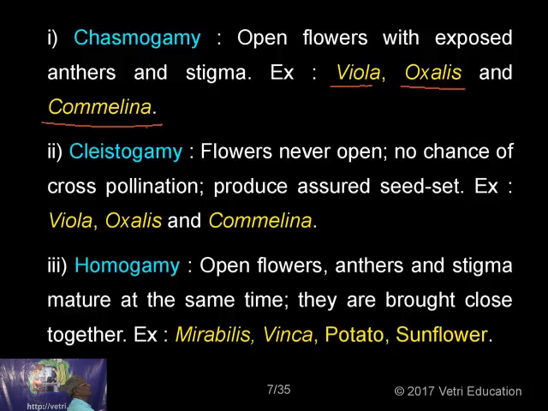Then chasmogamy and clistogamy: in oxalis, viola and Commelina, you get clistogamous flowers also. Now, the Commelina plant is like this. This is the root system, and then you have the plant like this.